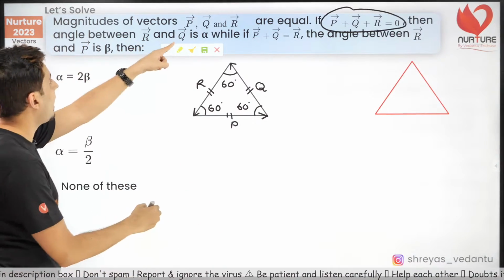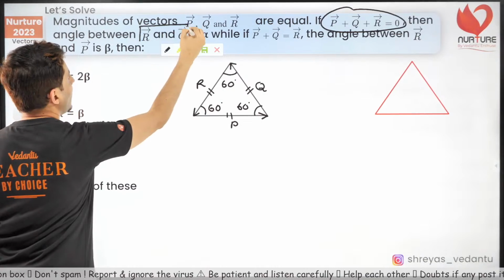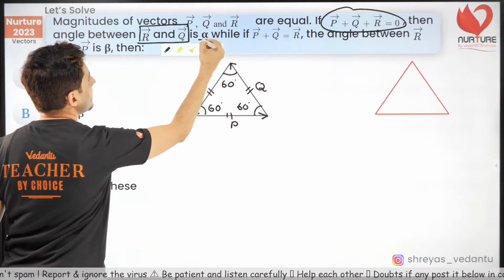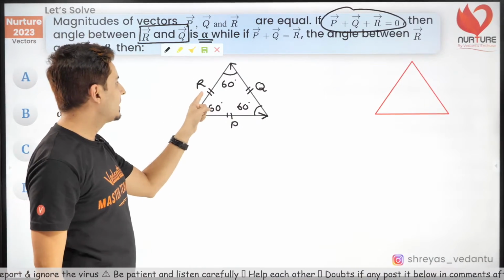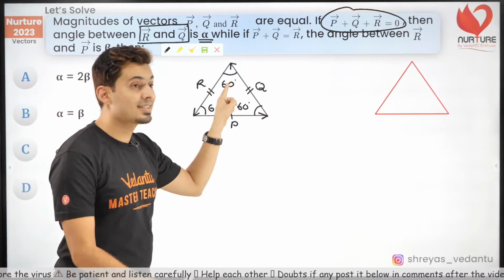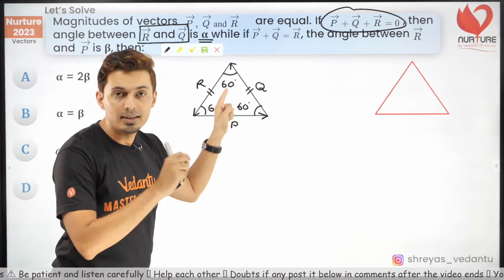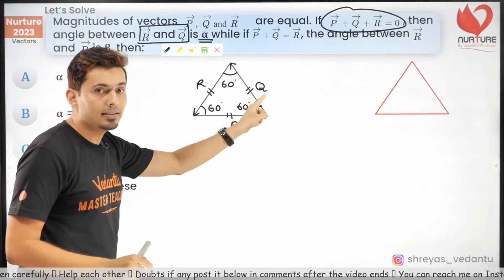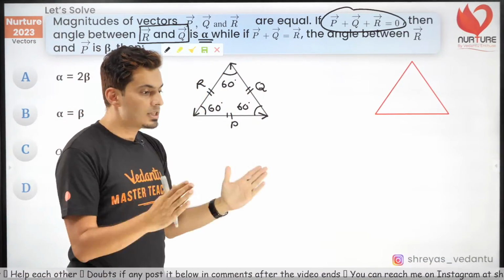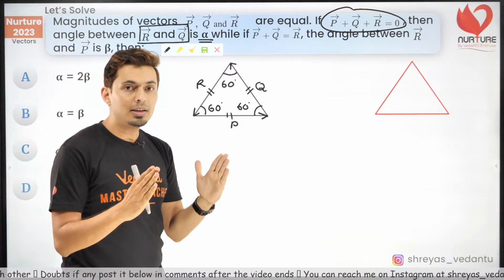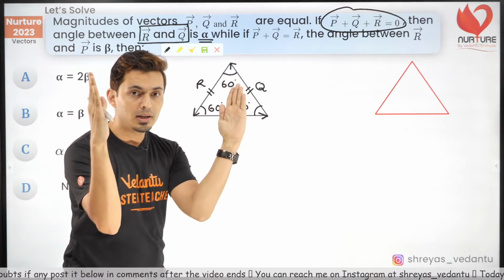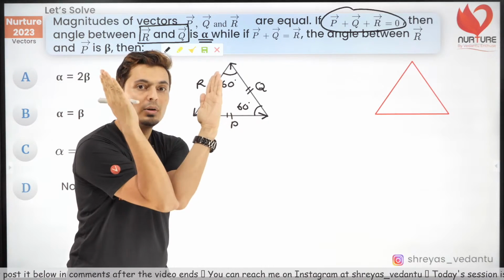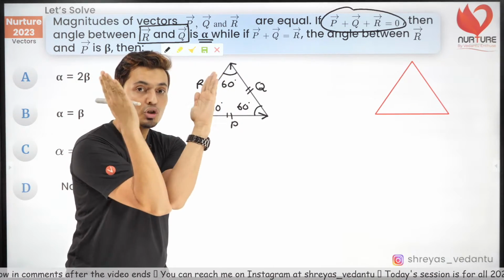The angle between R and Q is alpha. Now a lot of you might be thinking the angle between R and Q is 60 degrees. That is completely wrong. Understand that. The reason is, in general, for any vectors, whenever you have to measure the angle, make sure that their tails are joined together.